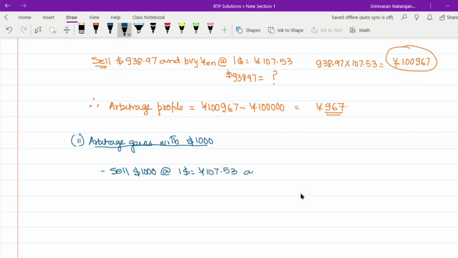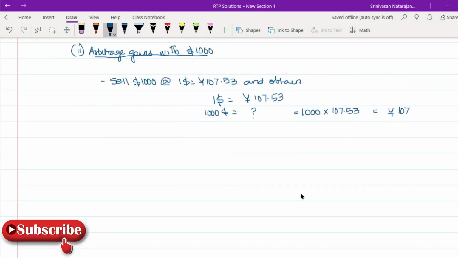107.53 and obtain yen. Now if you sell $1 and you are getting 107.53 yen, then if you sell $1,000, how much yen will you get? This will be again a simple case of cross multiplication. $1,000 into 107.53 will give us yen 1,07,530.